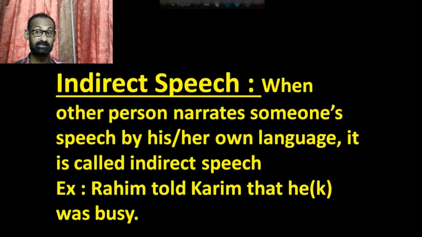That means I just gave the idea according to my own speech, and you shared my speech with your father in your own language. That means you shared that Shaoun sir will go to Dhaka tomorrow. That is the same thing. You shared my speech in your own language. That means if another person shares someone's speech in his or her own language, it is called indirect speech. Okay, thank you very much for your better understanding.